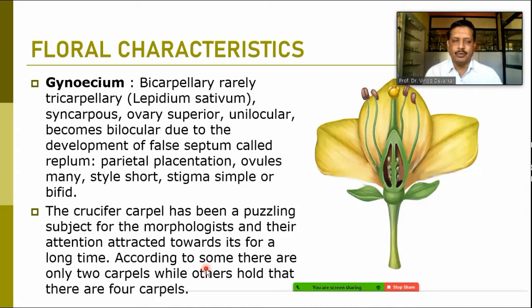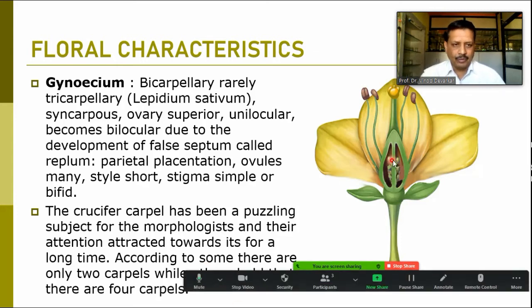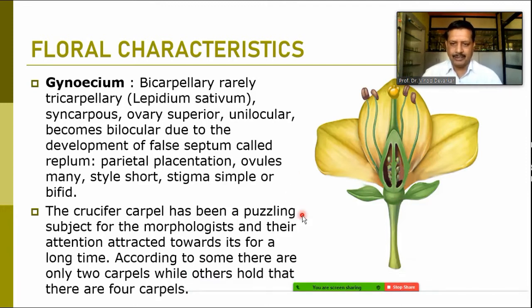So by the false septum, it can be remarked that there may previously have been a tetracarpellary syncarpous ovary, but in due course of time there was a reduction in the locules and they formed a single locule, and we observe a bicarpellary syncarpous ovary here. So these are the views for the family Brassicaceae.